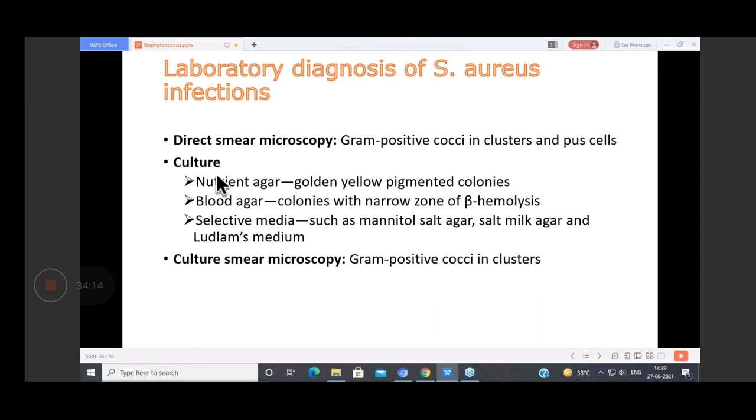Then we'll go for the culture. So it can be culture in nutrient agar, where it will show golden yellow pigmented colonies. In blood agar, it will also show golden yellow pigmented colonies, along with beta hemolysis. So we need to remember that this pigment is non-diffusible. If you read about another organism which produces diffusible pigment, which is Pseudomonas.